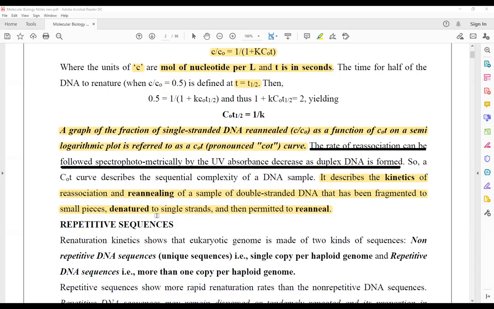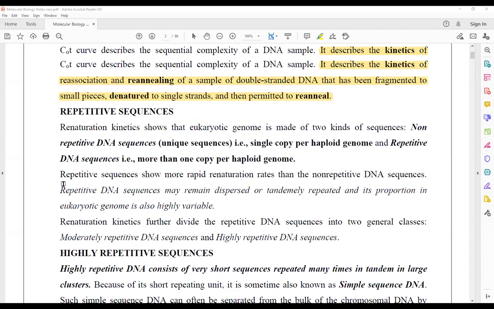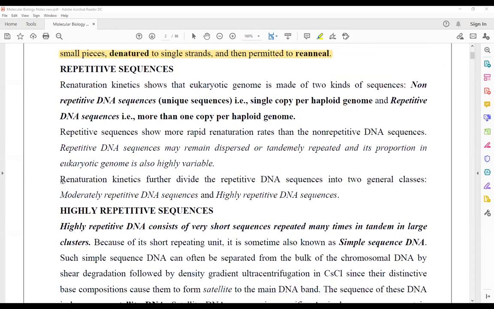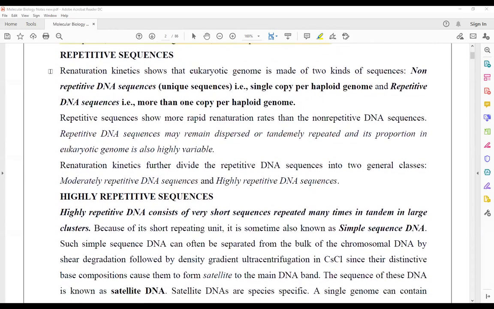No problem. So now we are going to talk about the next type of DNA sequences present in our genome, referred to as repetitive DNA sequences. The DNA sequences in our genome which are present in more than one copy within the genome are referred to as repetitive DNA sequences.